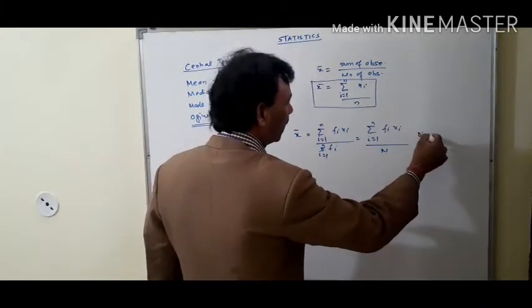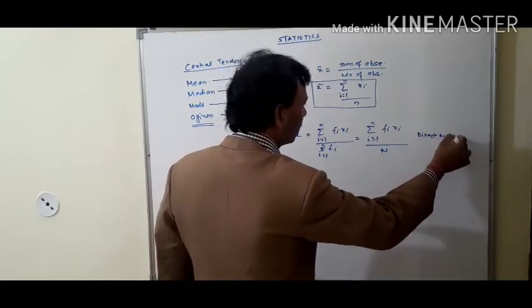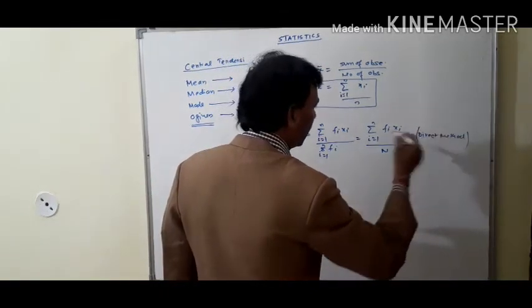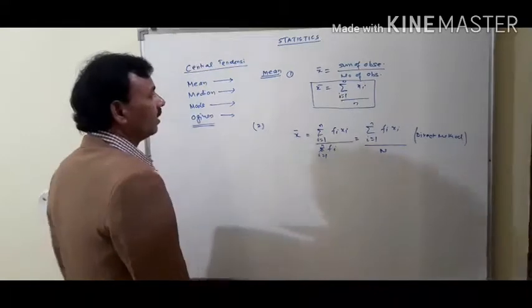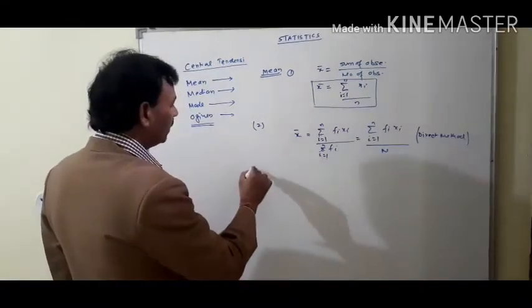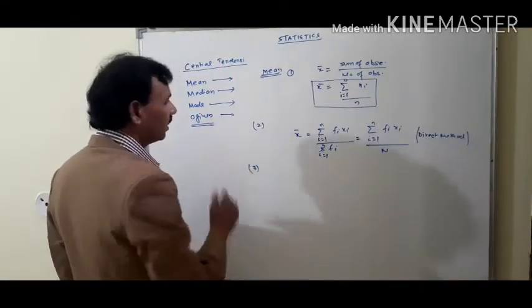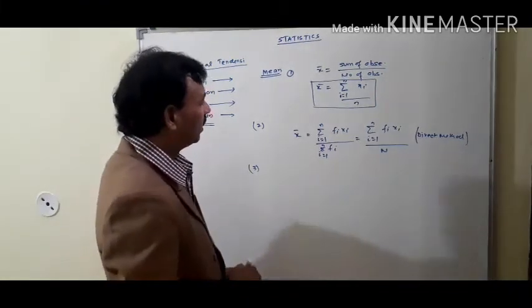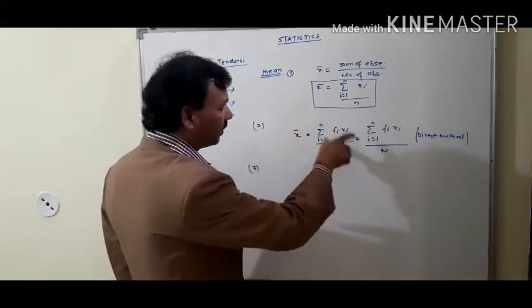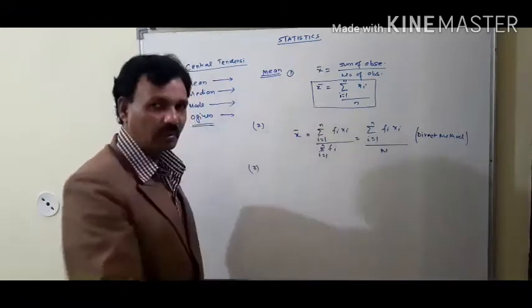What is the direct method? Third is this formula, which represents another type of question.